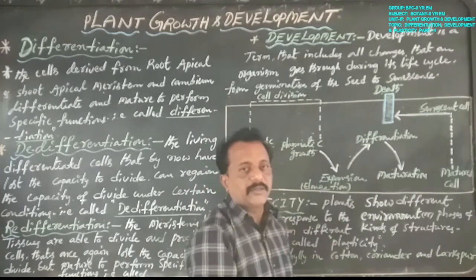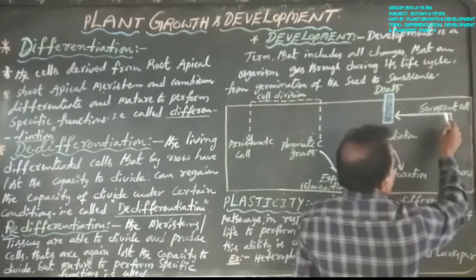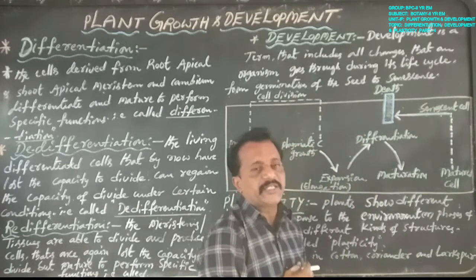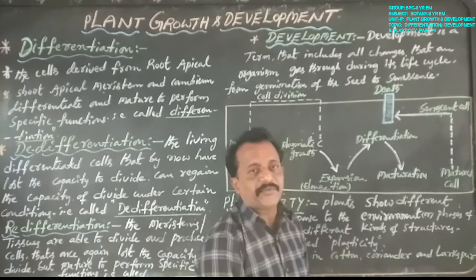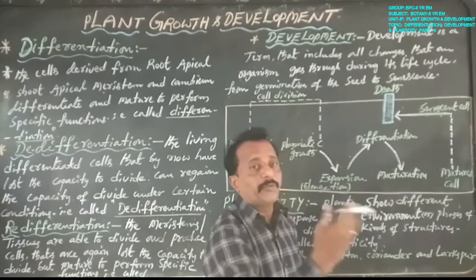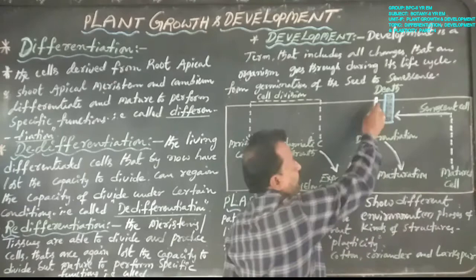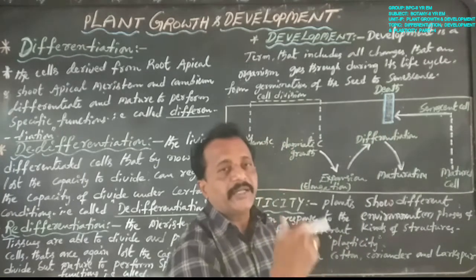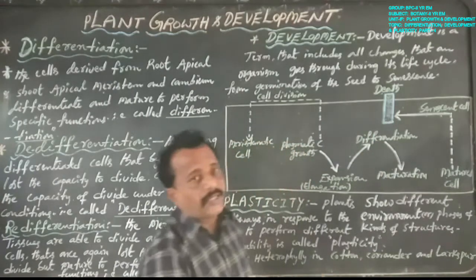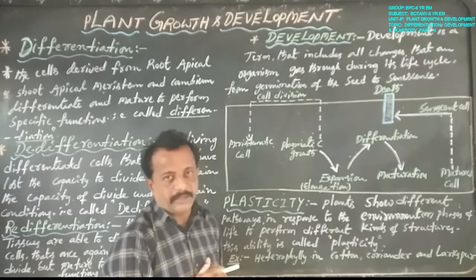So matured cells enter the senescent stage, senescent cells at the end of life, all matured cells become senescent or fall off, and after some time eventually die, that is the ending of the plant life cycle. This is the development of a single plant cell.